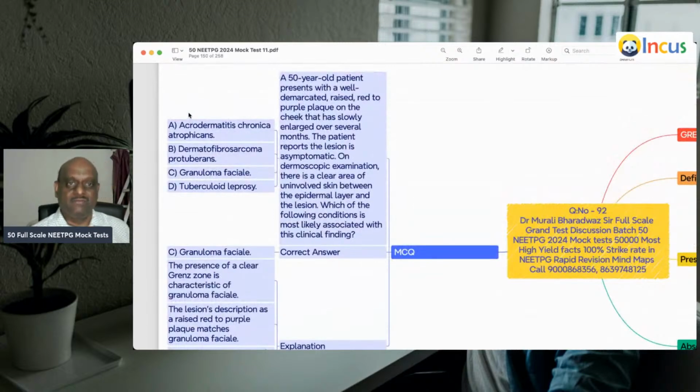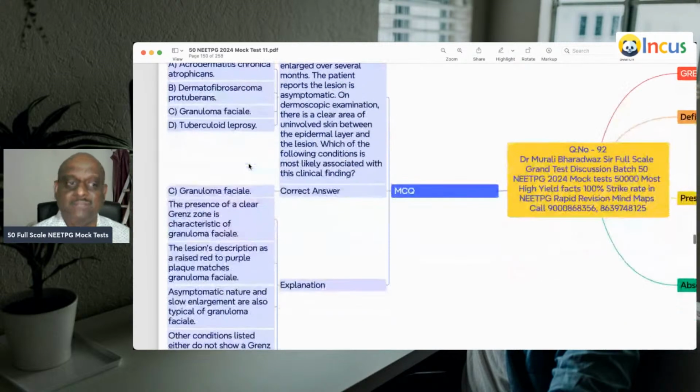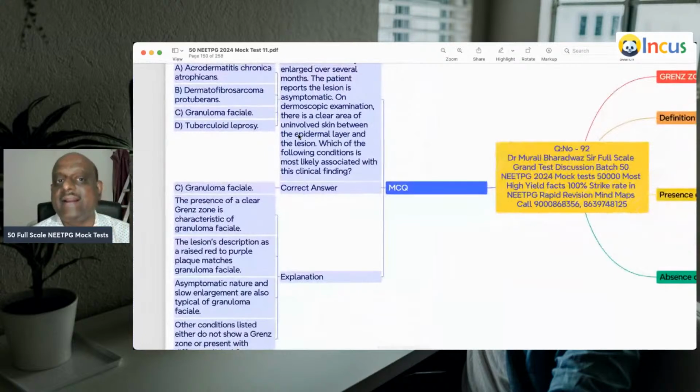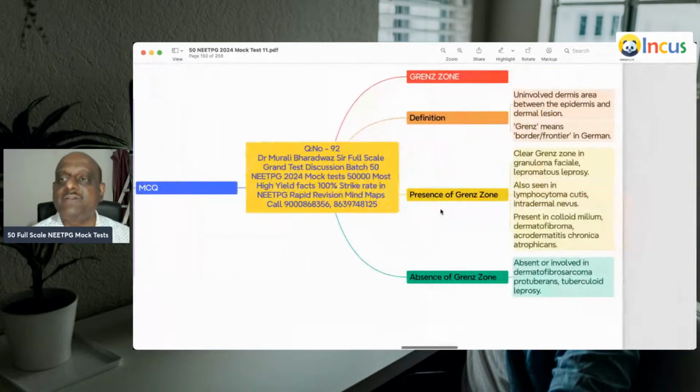A 50-year-old patient has well-demarcated, raised red to purple plaques on the cheek, enlarged over several months. There is a clear area of uninvolved skin between the epidermal layer and the lesion, which is typically called the Grenz zone. A clear Grenz zone is a feature of granuloma faciale.